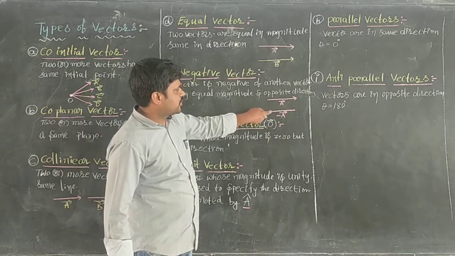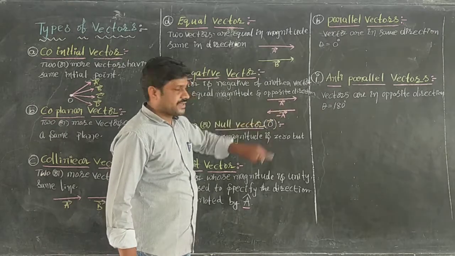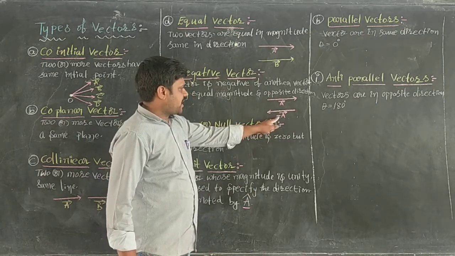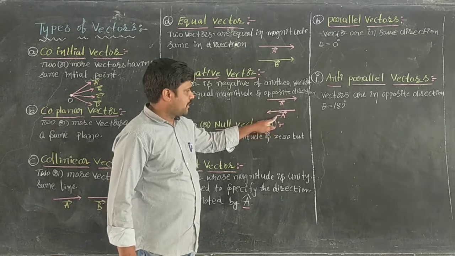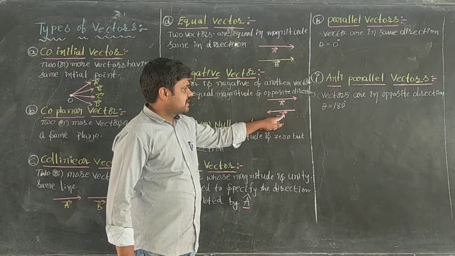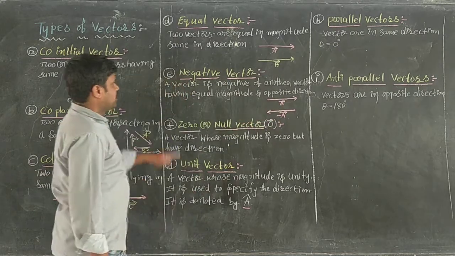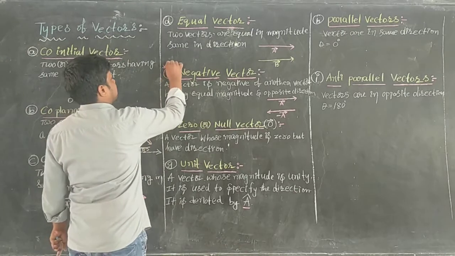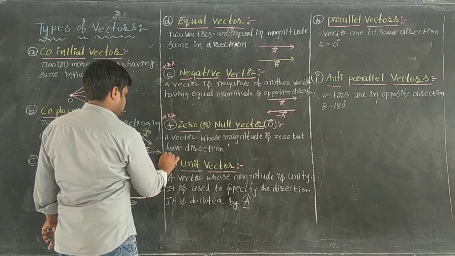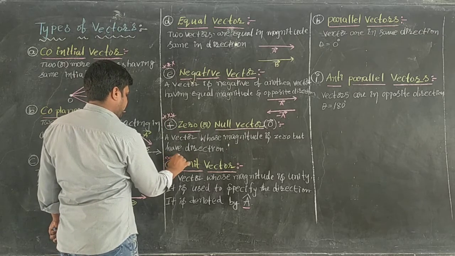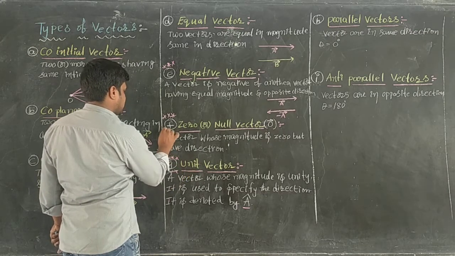In this case, these two vectors are having the same magnitude but opposite in direction. So minus A bar, here the bar is the arrow mark. Minus A bar is the negative vector of A bar. Right? This one is important. Next one also important. And this one is also very important, unit vector. Very important. This is also important.